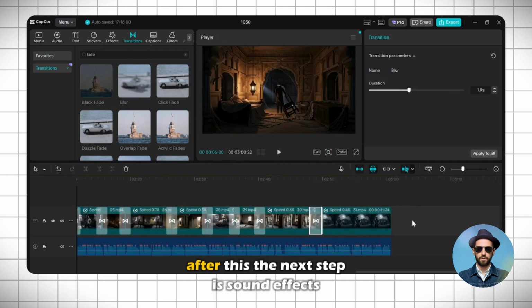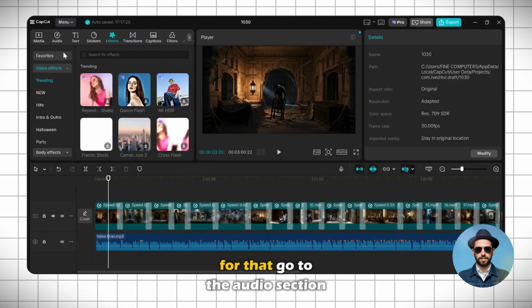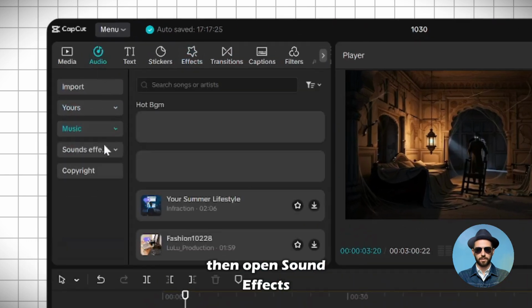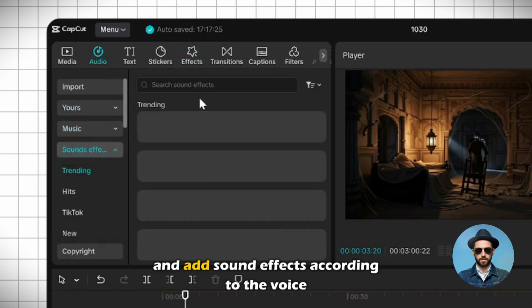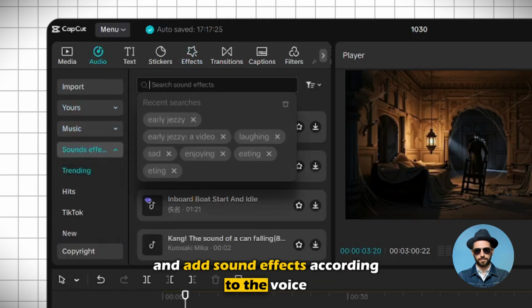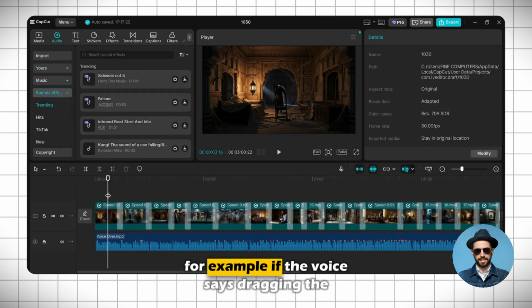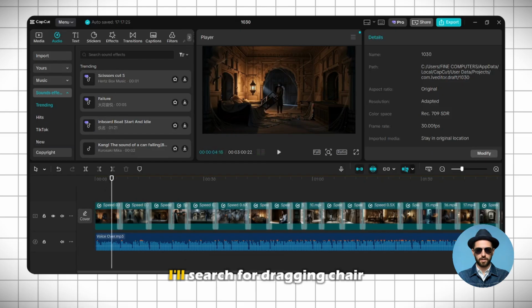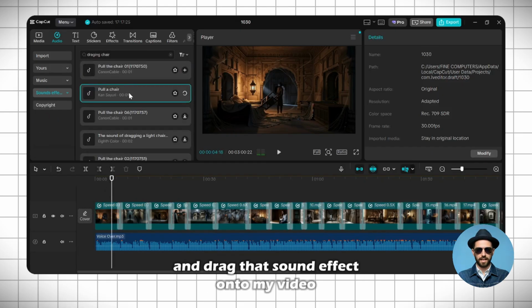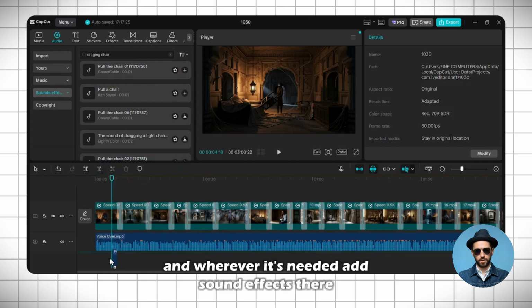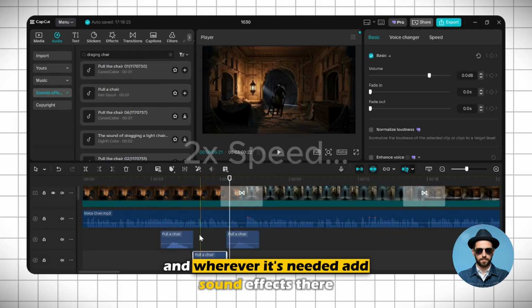After this, the next step is sound effects. For that, go to the audio section, then open sound effects and add sound effects according to the voiceover. For example, if the voice says dragging the chair, I'll search for dragging chair and drag that sound effect onto my video. Do the same throughout the video, and wherever it's needed, add sound effects there.